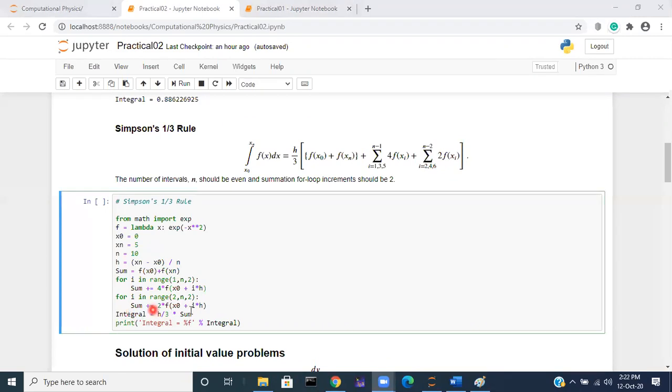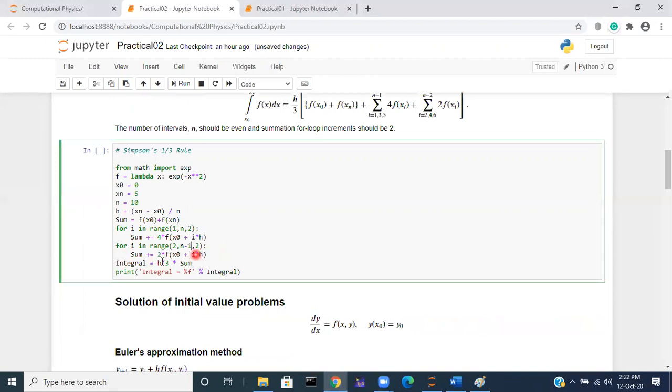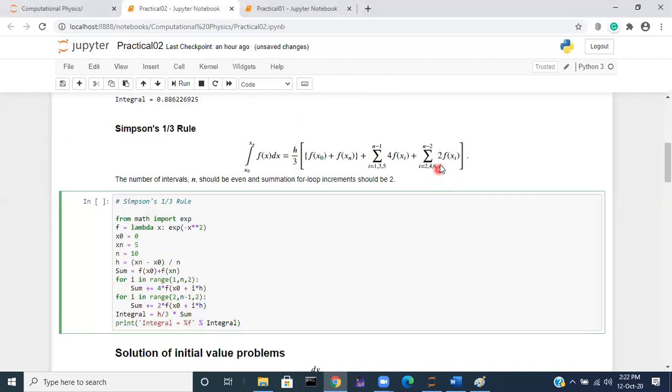For i in range 2 to n minus 1, with the second argument n minus 1 so that it stops at n minus 2, with step 2. Then sum equal to sum plus 2 times f of xi, and the loop ends.